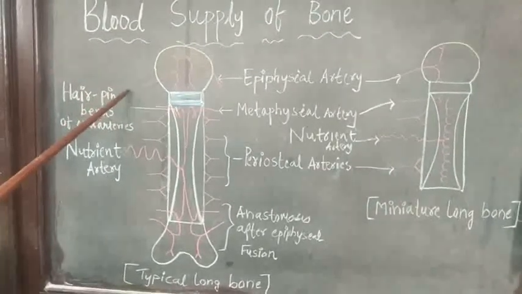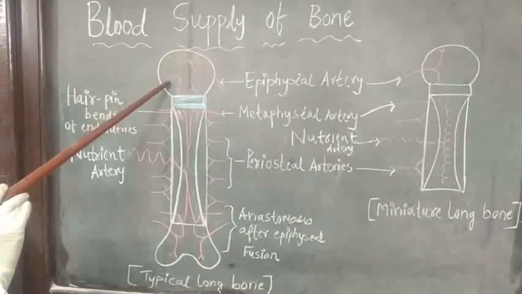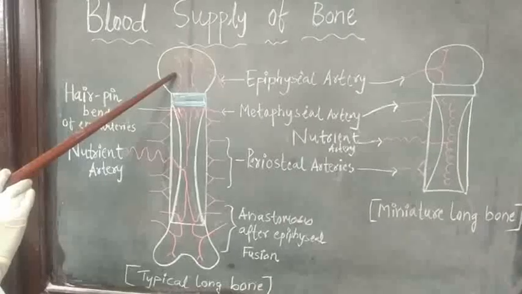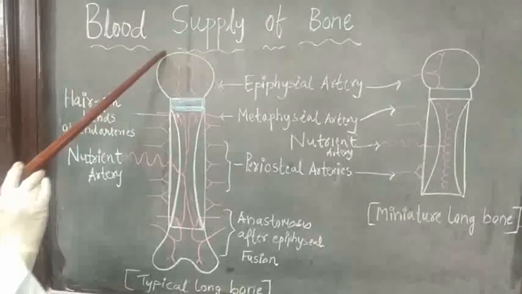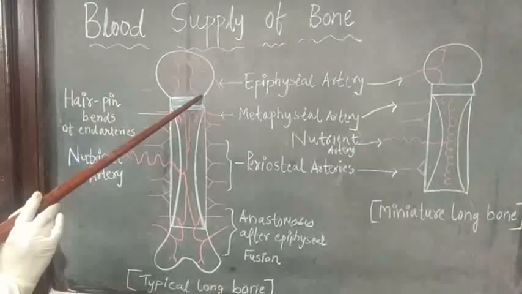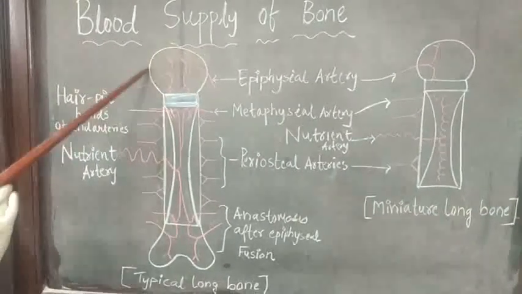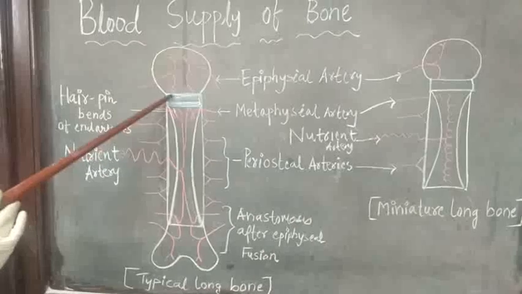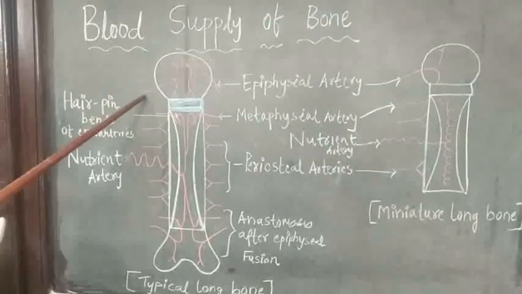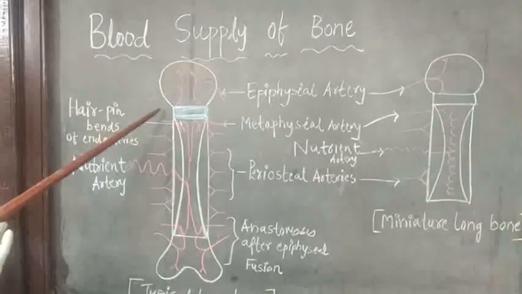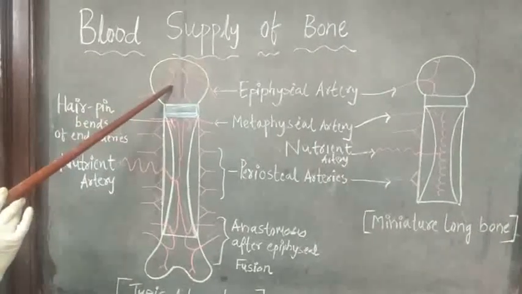In the first type of epiphyseal artery, it directly enters into the epiphysis. Now, there are 2 possibilities here. The epiphysis is surrounded by articular hyaline cartilage. In the first case, this articular hyaline cartilage is continuous with the epiphyseal plate of cartilage. So in that case, the epiphyseal artery has to pierce the epiphyseal plate of cartilage to enter into the epiphysis.